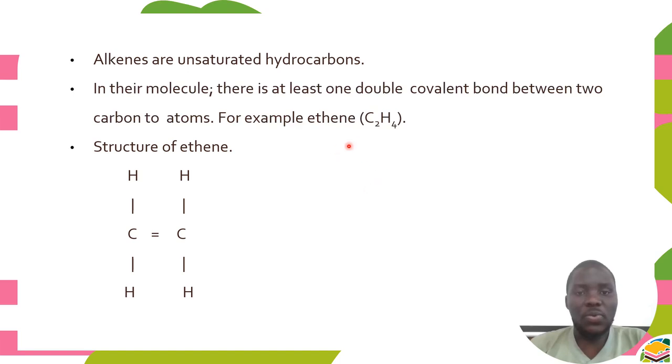For example, we're going to look at the structure of ethene. Ethene has two carbons and 4 hydrogens, so it has a double bond here. Remember, carbon is coming from group number 4. Its valence electrons are 4. For it to be stable, it is supposed to gain 4 electrons, and in this case, since they are all nonmetals, it is sharing with other elements the 4 electrons to make it 8 here. So it has a double bond. That's why it is known as unsaturated.